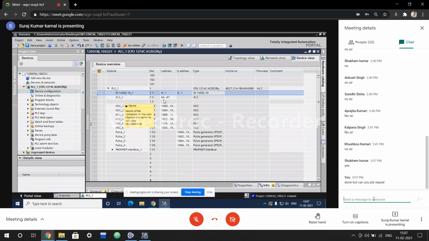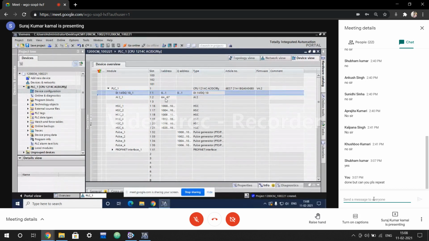IW64 is the address of our first analog input, and IW66 is the second address of our analog input. So there are 2 analog inputs. The first analog input's address is IW64, and the second analog input's address is IW66.